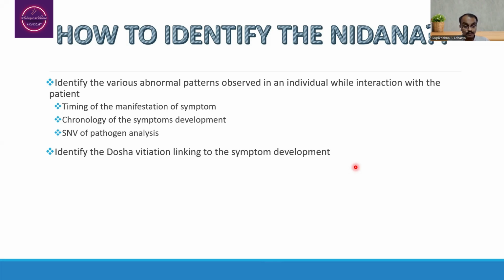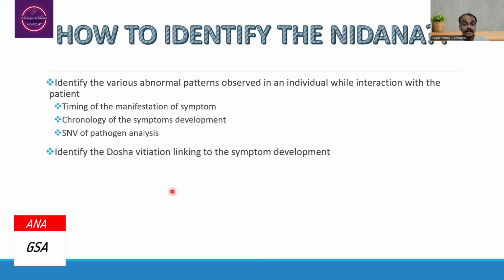Based on that, we have to identify the dosha vitiation which can be attributable to the symptom development. In this way, we have to analyze each and every Nidana individually and specifically.